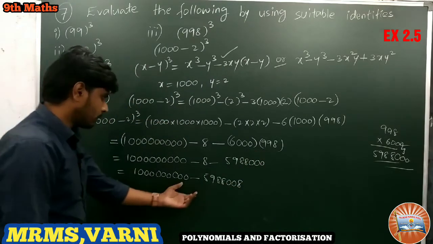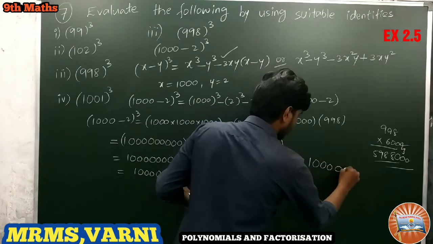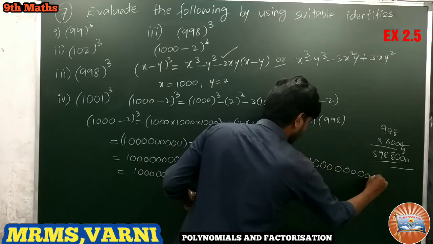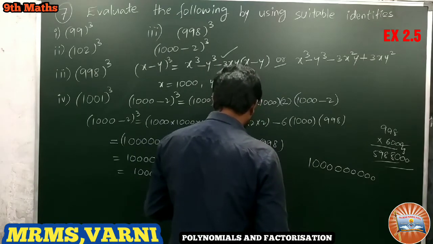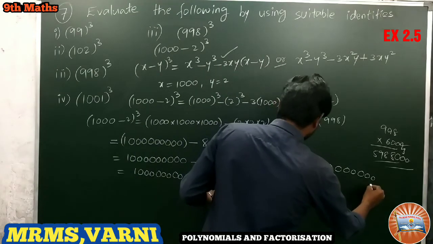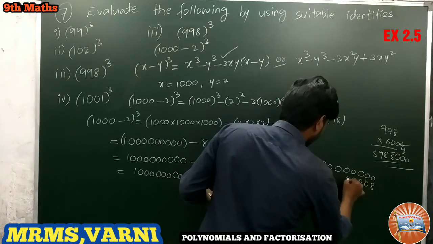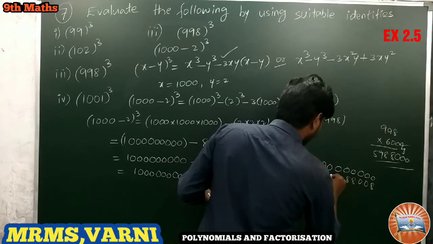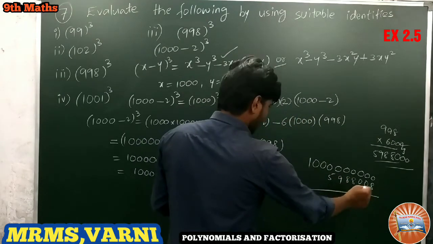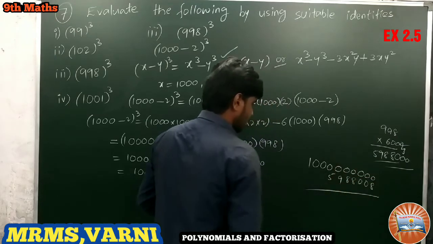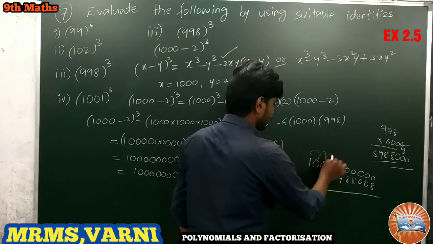Now we have to take the subtraction between these two. So I am taking 1 followed by 9 zeros, minus 5988008, which is 7 digits. Take the subtraction here, borrow from here.